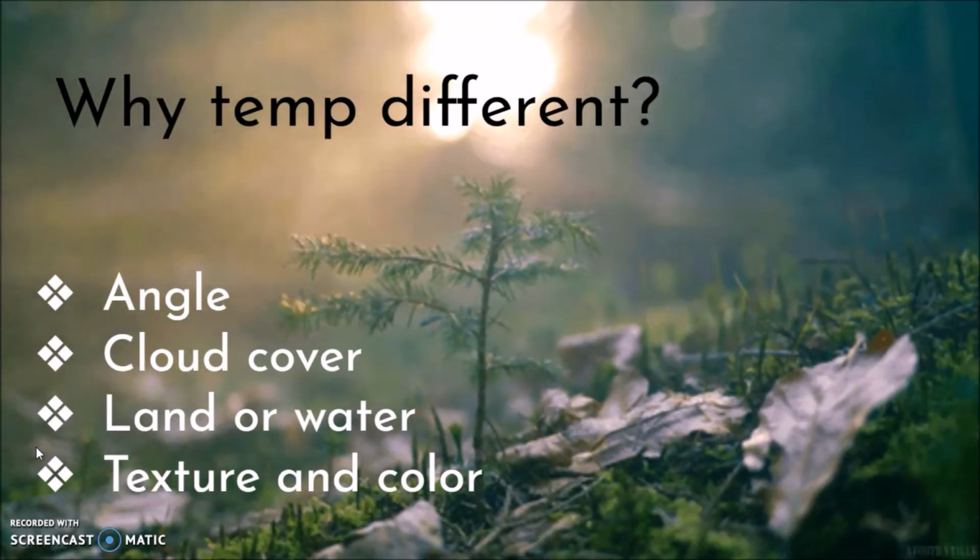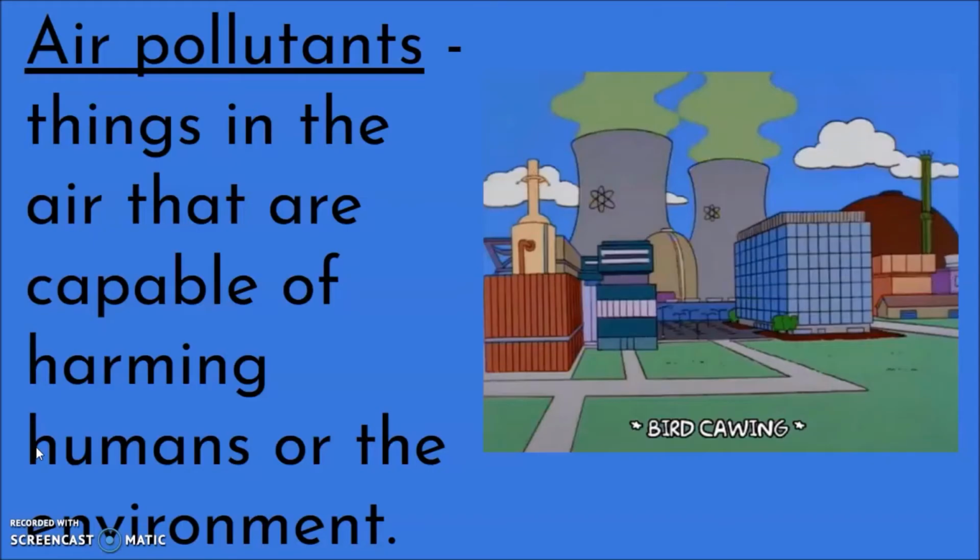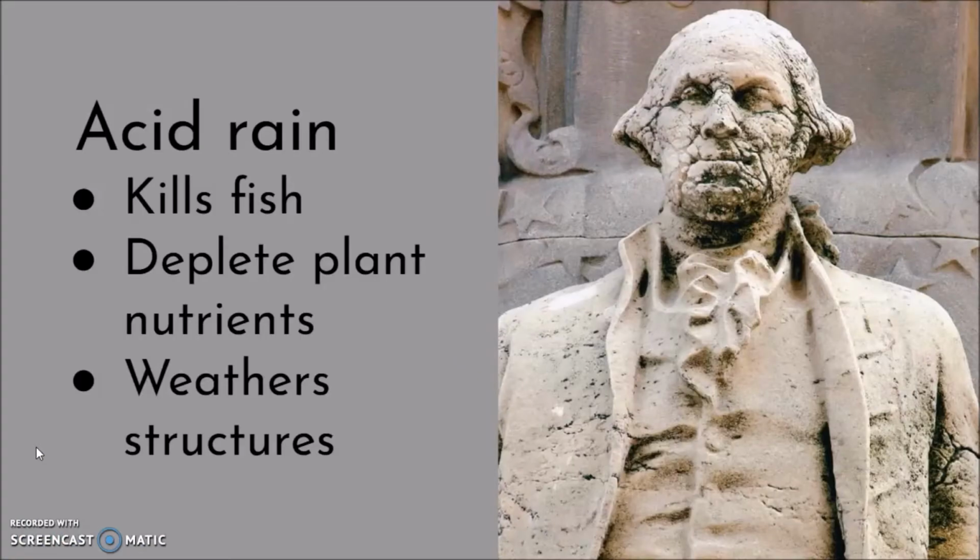One final thing we'll discuss about the atmosphere today is air pollution. An air pollutant is something in the air that is capable of harming humans or the environment. The first example of this is acid rain. Acid rain is when water vapor in the air mixes with different chemicals and turns acidic.